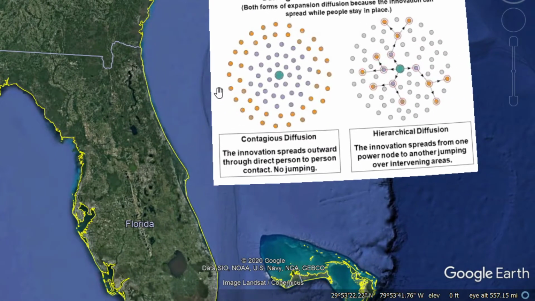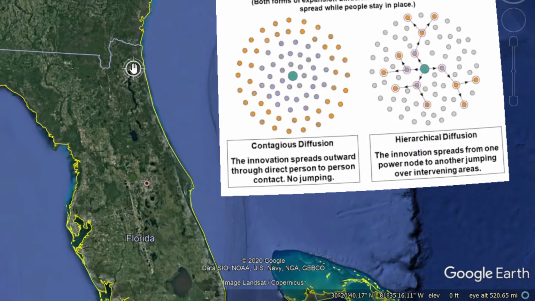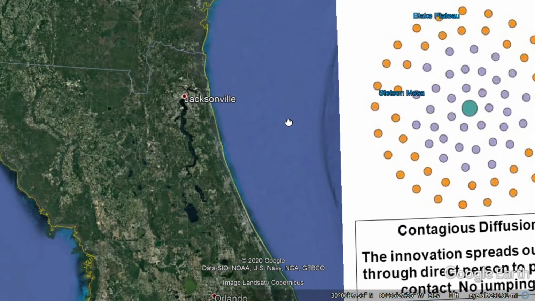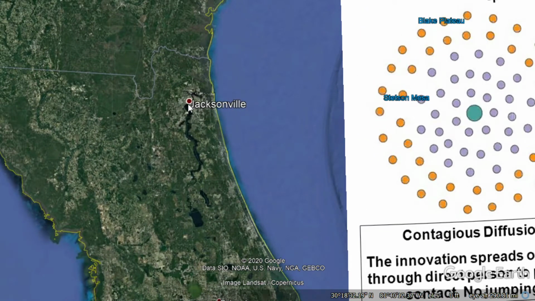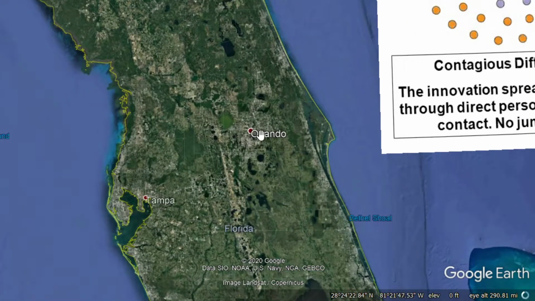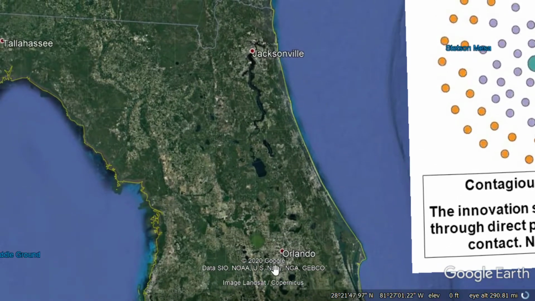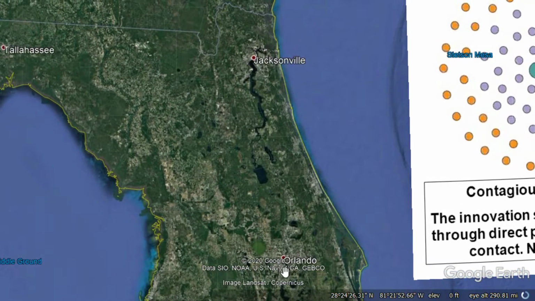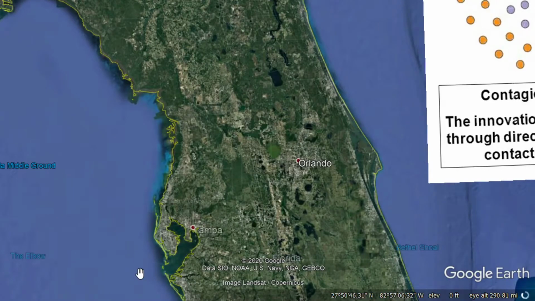Hierarchical diffusion is similar, but it has a slight difference. Hierarchical diffusion is when you have an idea, let's say an idea originated in Jacksonville, and then it just goes straight to Orlando, because Orlando's a big city. The idea is going to go there supposedly a lot faster, or to Tallahassee, or Tampa.